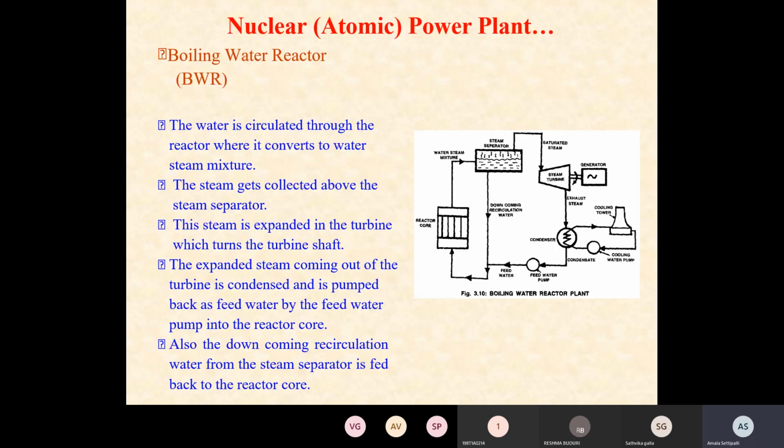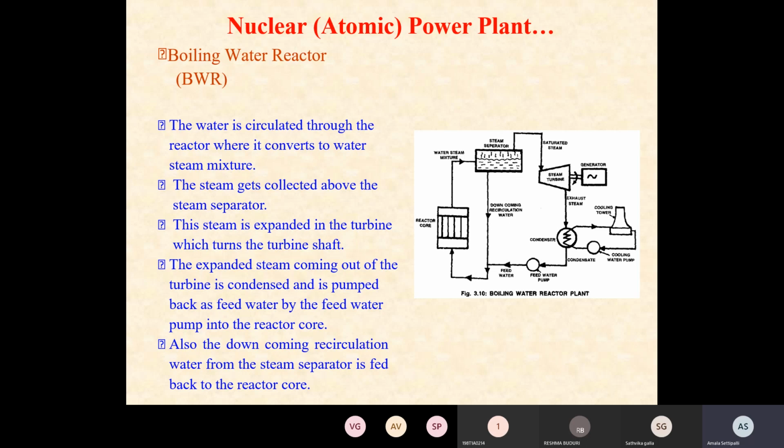Next is the boiling water reactor power plant. It has the same steam generator, turbine, generator, condenser, and water, but with some small changes in construction. Here the nuclear reactor used is a boiling water reactor. This one is the pressurized water reactor construction, and this one is the boiling water reactor construction. The water is circulated through the reactor, where it is converted into a water-steam mixture.